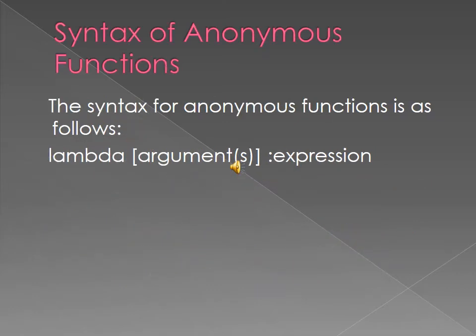See here, lambda argument expression. We can pass any number of arguments here, so there is no restriction. So what is the use of a lambda function? A lambda function is used for creating one anonymous function.